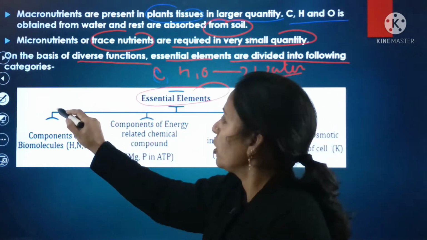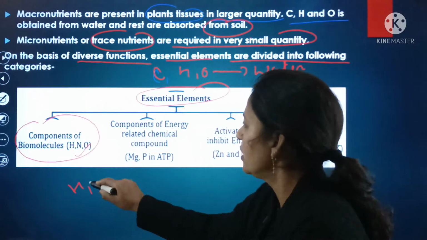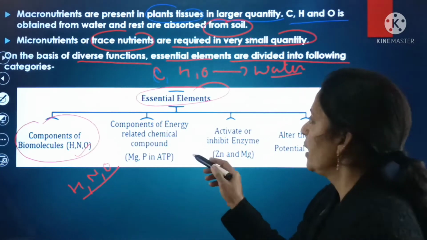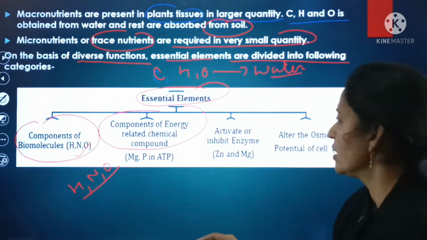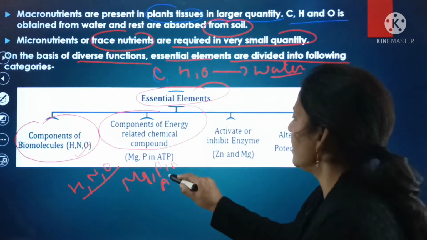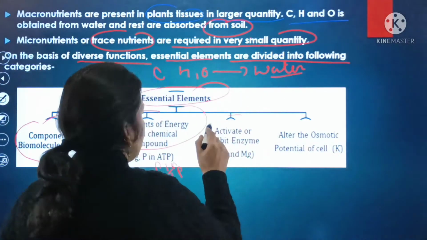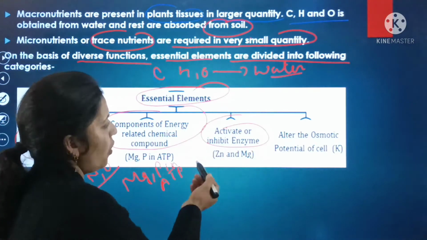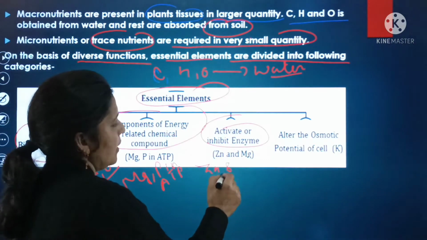One is the components of the biomolecules, and especially hydrogen, nitrogen and oxygen are the components of the biomolecules. Second one is the components of the energy that is related with the chemical compounds. The elements are magnesium and phosphorus in ATP, that is adenosine triphosphate. Next is activator or inhibitor of enzymes, and the elements involved in activating or inhibiting enzymes are zinc and magnesium.